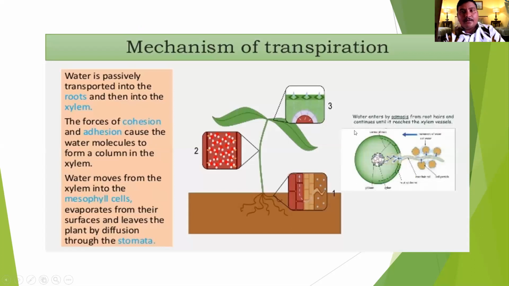See the diagram of the mechanism of transpiration. First, the water is passively absorbed by the root by means of osmosis. Here water from the soil is absorbed by the root and then transferred through the cortex, endodermis, pericycle, and finally xylem. Xylem conducts the water from root and stem to the leaf and finally it evaporates from the stomata, which is called transpiration. The diagram clearly shows what is meant by transpiration. The water moves through the root, then from stem xylem to leaf xylem, and from leaf xylem to the outer part of the atmosphere by means of stomata, which is called transpiration.